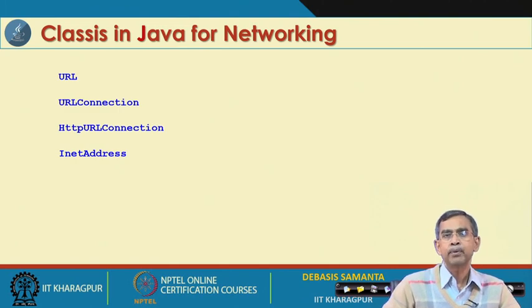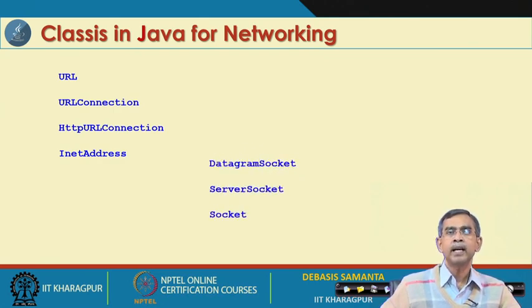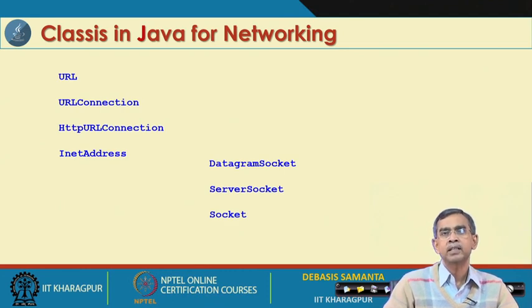There are a few classes related to the connection and identifying a connection. We have listed here URL as a class, URLConnection as another class, HttpURLConnection as another class, and InetAddress as a class. We will quickly go through the different classes, their compositions, their utilization, and also illustrations. These are the classes by which connection-related information can be maintained or controlled.